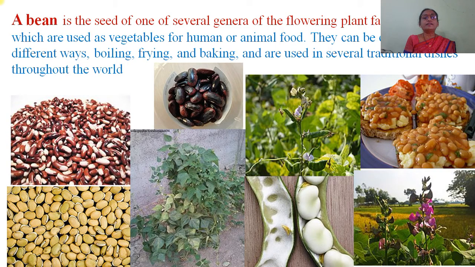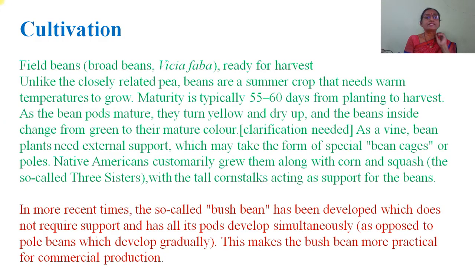A bean is a seed of one of several genera of the flowering plants of family Fabaceae, which are used as vegetables for humans or animal food. They can be cooked in many different ways, boiling, frying and baking, and are used in several traditional dishes throughout the world. Then cultivation.